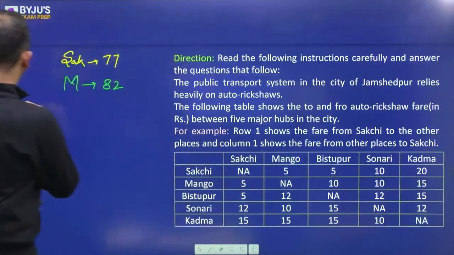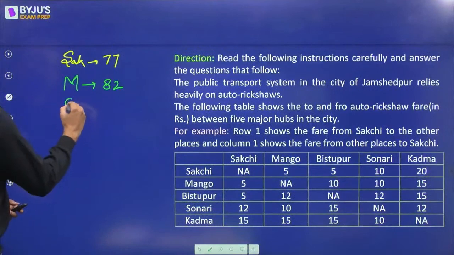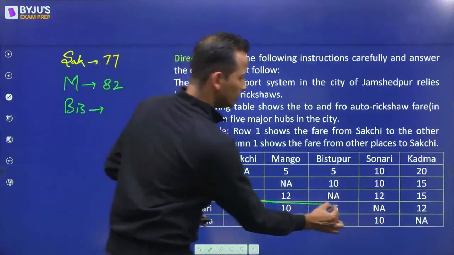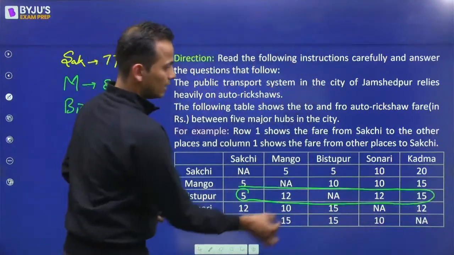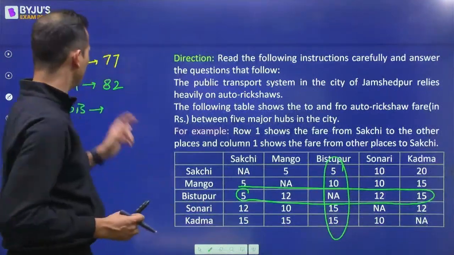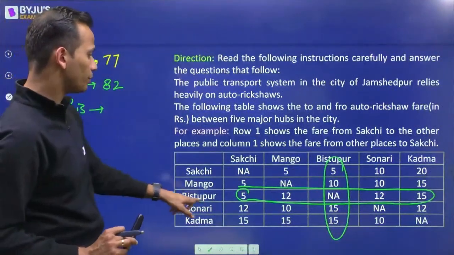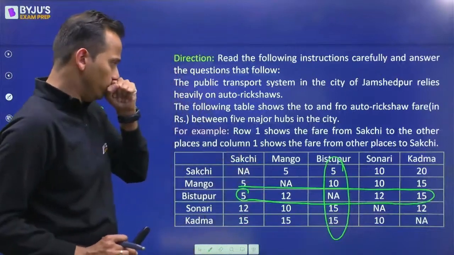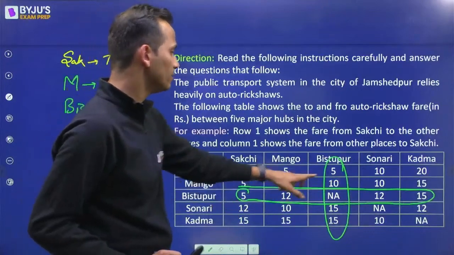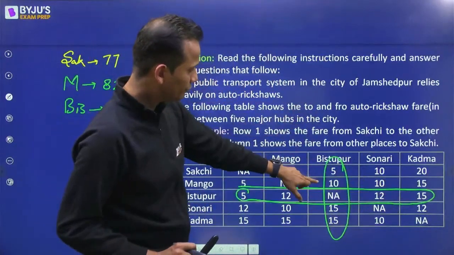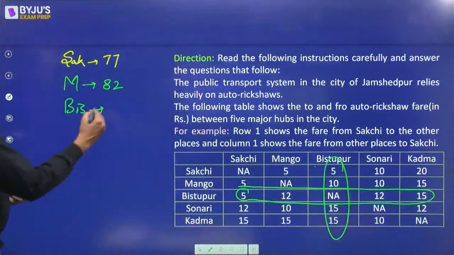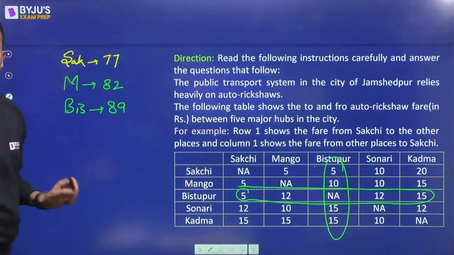Now for Bistupur. For Bistupur, it will be the sum of these 4 numbers and the sum of these 4 numbers. Let's add them. So Sahil has given the sum as 82. Yes, Sahil, confirmed. So for Bistupur, it will be 12 and 12, 24, 29, 39, 44, 54, 59, 69, 79, 89. I'm getting 89. Perfect. It matches so far.